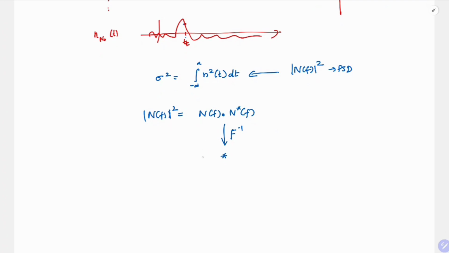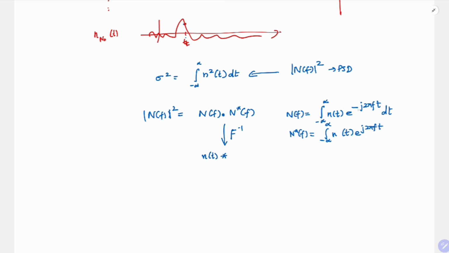N of f, what will it be? It is n of t. And n conjugate of f, if you remember, your n of f is nothing but integral minus infinity to infinity n of t e power minus j 2 pi f t dt. So n conjugate of f is nothing but integral minus infinity to infinity n conjugate of t e power j 2 pi f t dt. And noise is anyway real, right? So this is n of t only.